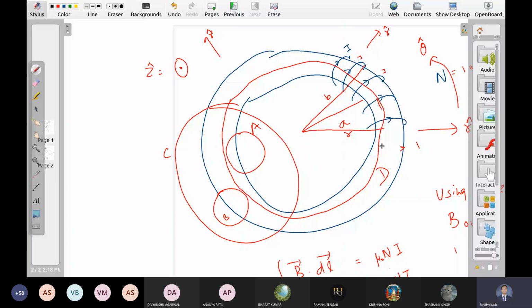Can the magnetic field vector be in this direction or in this direction? Yes or no? Yes, sir. Okay, so B2 is not 0, right?